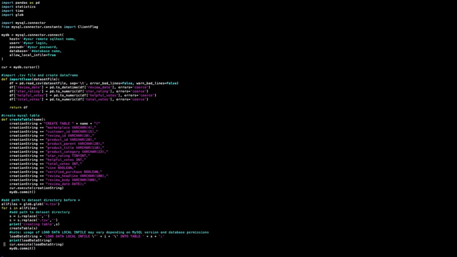So this makes one long SQL query, and then cur is the connection to the remote database, and execute acts as though this is a SQL query. And then we commit it. It's just like GitHub. You commit it and then it executes. So this function creates a table in the remote SQL database.